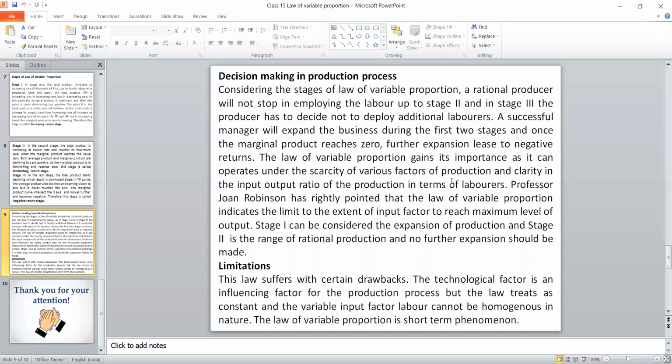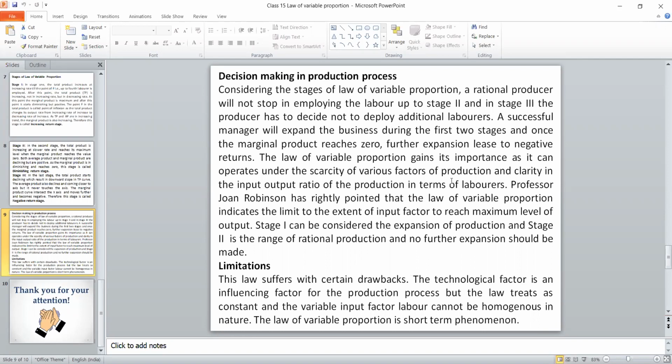In the third stage, write the assumptions. Write any 3 assumptions: technology is constant, only one input is variable, all the inputs are homogeneous. These 3 are important assumptions. Apart from them, there are many things there. Just write these 3. Then draw the table in the 4th stage and draw the diagram in the 5th stage. And finally, in the 6th stage, just write stage 1, it is increasing, and the point of inflection. These 2 points are mentioned in that particular stage.